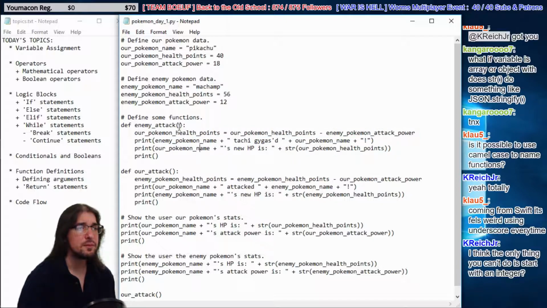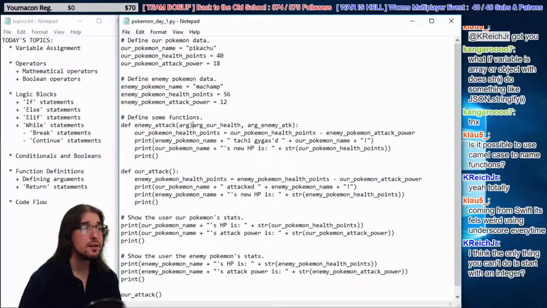So let's call these like arg, our health, and like arg, enemy attack. Well, let's do it like, we'll put in the name first, right? So arg our name, arg our health, arg enemy name, arg enemy attack.